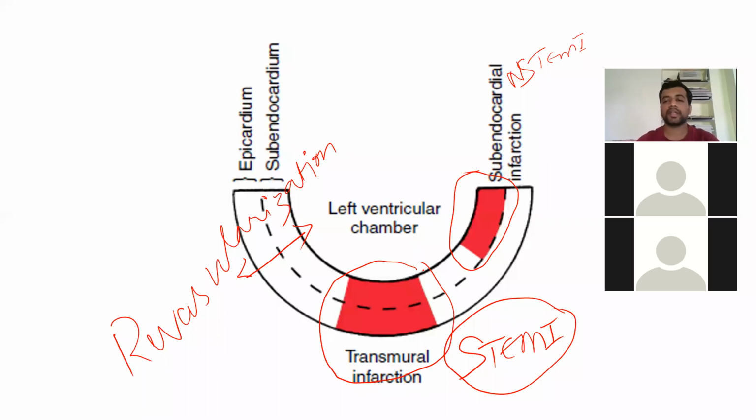There are many other complications, like the mechanical and electrical complications of MI, or heart failure. Maybe there is a rupture of the wall, or aneurysm formation, or poor contraction leading to reduced ejection fraction. It may also be a site for the origin of new arrhythmias. So you have to immediately revascularize the STEMI, whereas in NSTEMI you also do revascularization, but it is not as urgent as STEMI. You can heparinize the patient, give anticoagulation and antiplatelets, and then eventually subject the patient to coronary intervention. But it is not always that you should wait; you can even take this patient immediately.